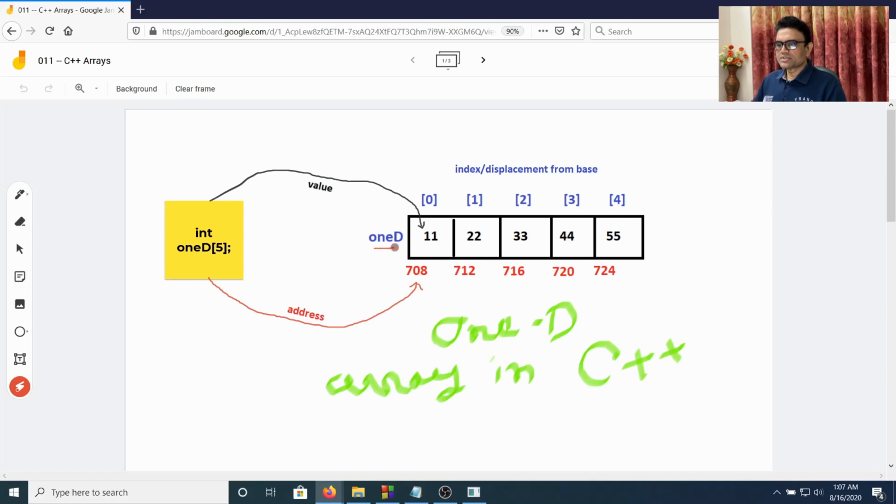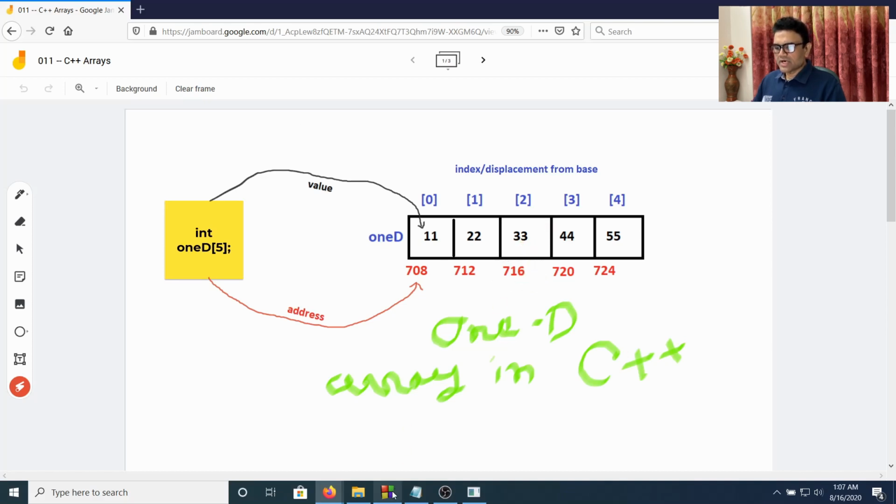So if we say 1D, we'll get the address 708. If we say 1D plus 0, the displacement is 0, we'll still get 708. If we say 1D plus 1, we'll get the address 712. If we say 1D plus 2, we'll get the address 716. And the way we can dereference a pointer, we can also dereference any address. So 1D plus 2 represents 716, and if we dereference that, we'll get the value 33.